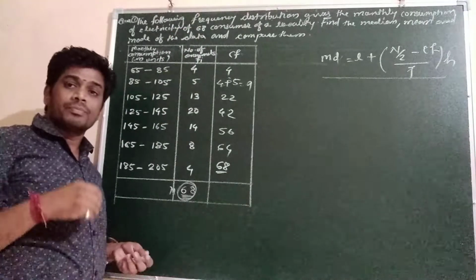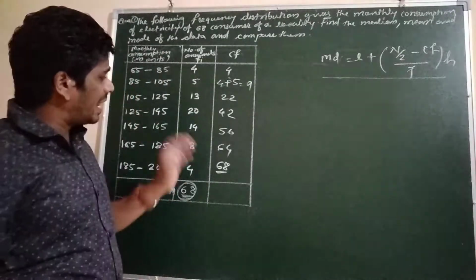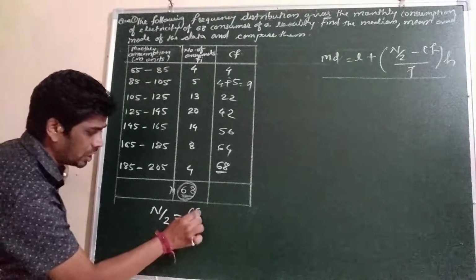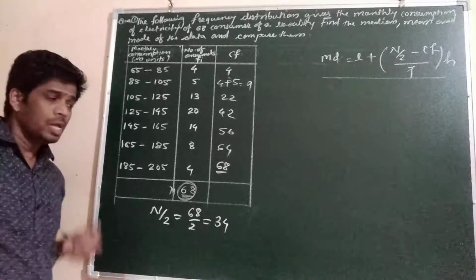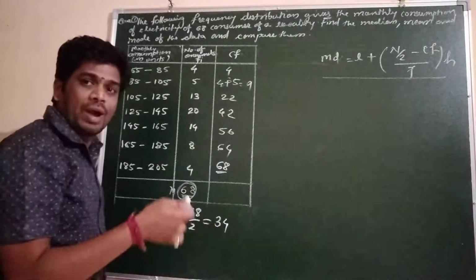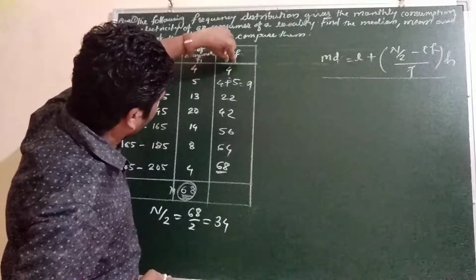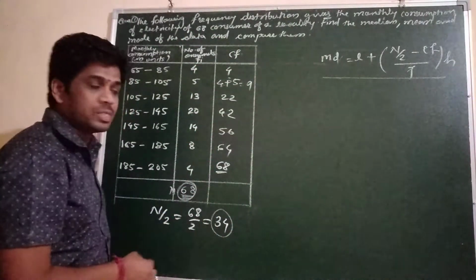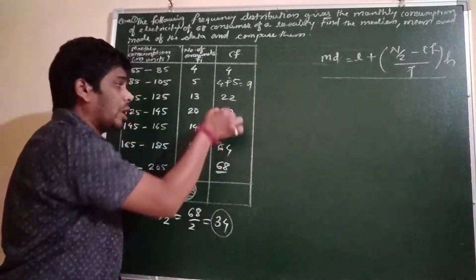So suppose classes are not given, that is called discrete data. So directly you have to see the n by 2. We have to find n by 2. It will be 68 upon 2, which is 34. You have to see in which cumulative frequency this 34 comes, so that we can find the median class. How will we find the median class? Here the cumulative frequency is up to 22, then up to 42, so 34 will come in this.